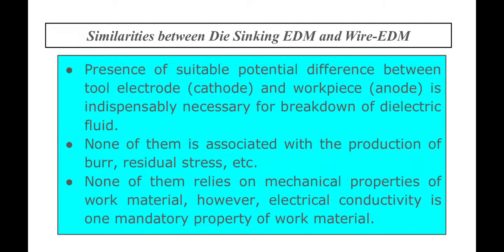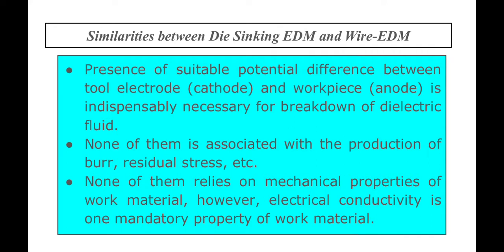Again, the presence of a suitable potential difference between the tool electrode, that is cathode, and the workpiece, that is anode, is necessary for breakdown of the dielectric fluid. For both processes it is common. Then none of them is associated with the production of burr or residual traces.